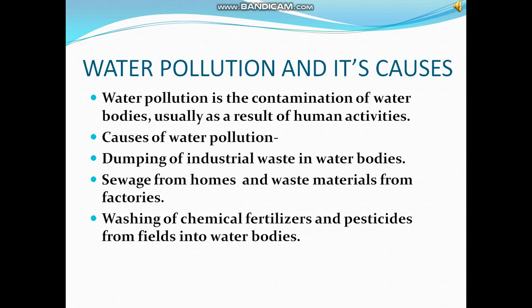Children, now come to water pollution and its causes. Water pollution is the contamination of water bodies, usually as a result of human activities. The causes of water pollution are dumping of industrial waste in water bodies, sewage from homes and waste material from factories, and washing of chemical fertilizers and pesticides from fields into water bodies.